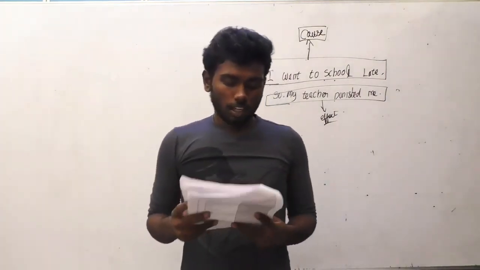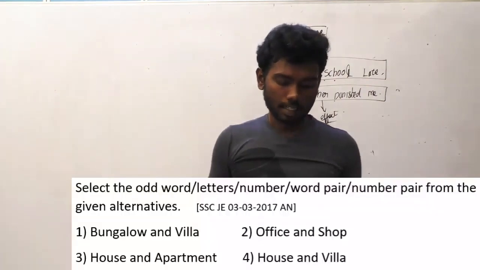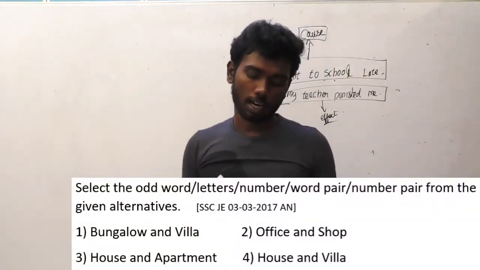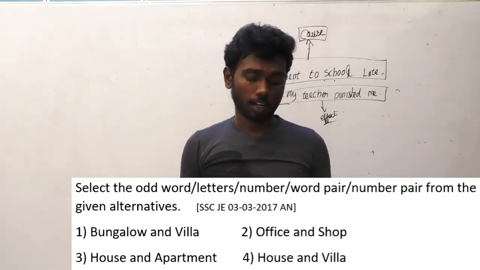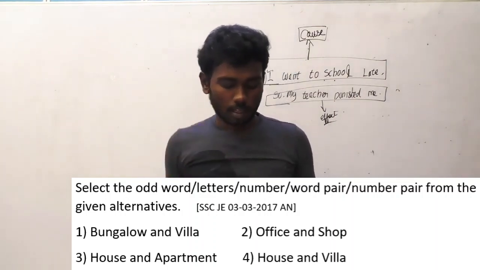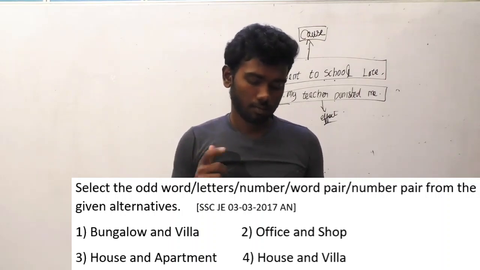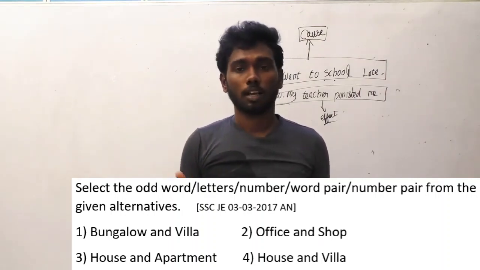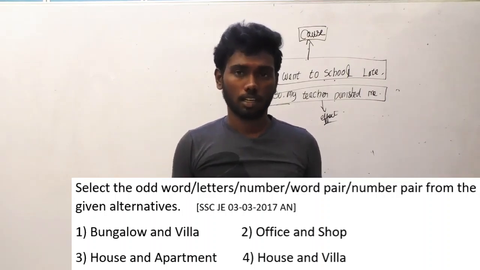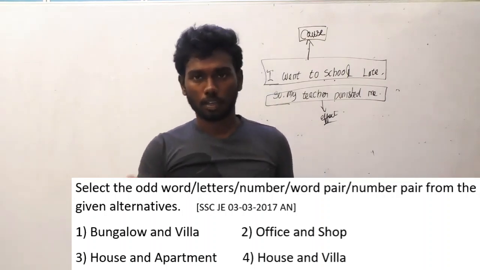Let us move on to the 34th question. Select the odd word or letter or number or word pair or number pair from the given alternatives. This question is a bit different. You must not think about the number of letters or that stuff. Leave that stuff.